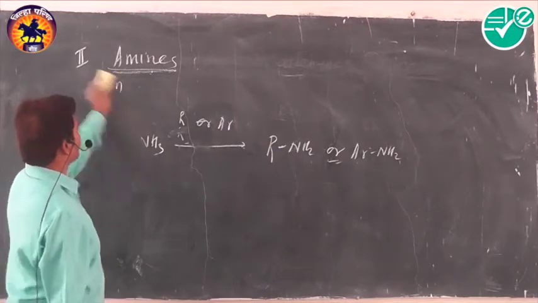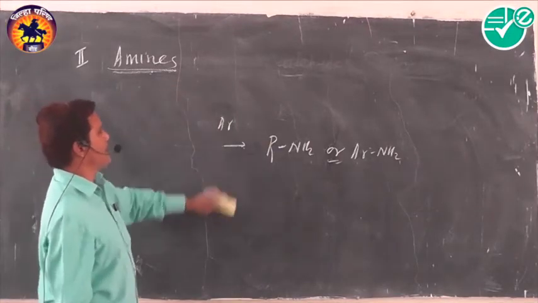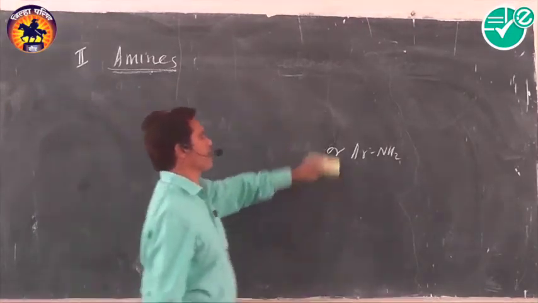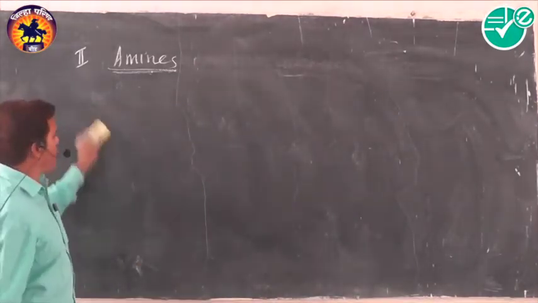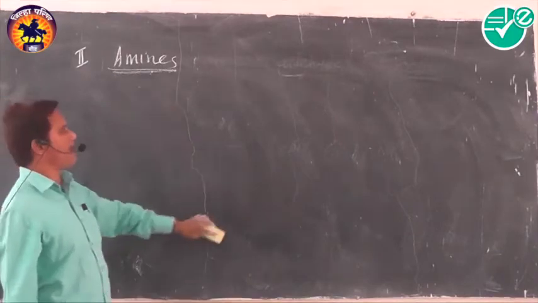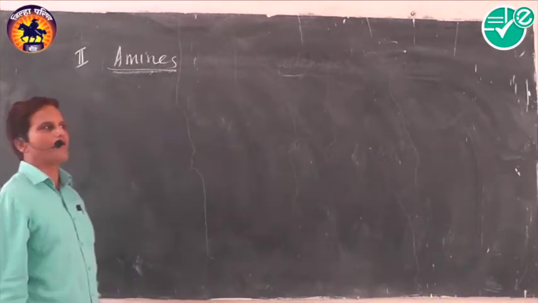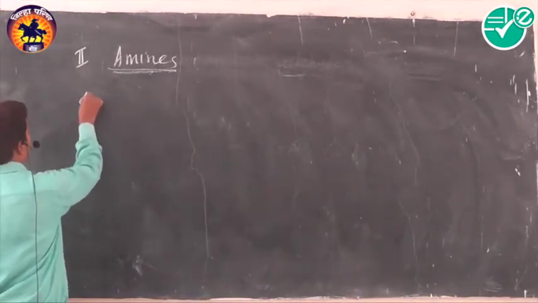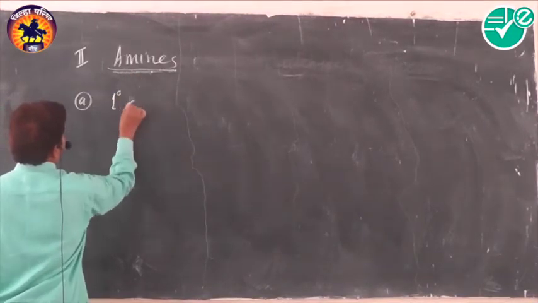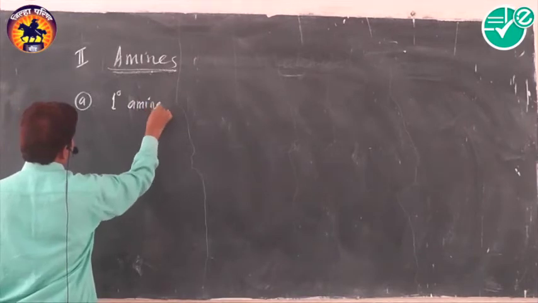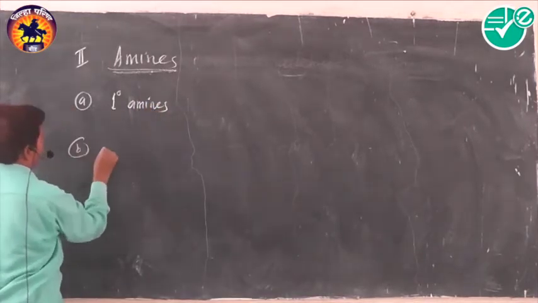Okay. Then next, classification of amines. Depending upon how many hydrogen atoms of ammonia are replaced, these amines are classified in 3 different ways: primary amines, secondary amines, and tertiary amines.